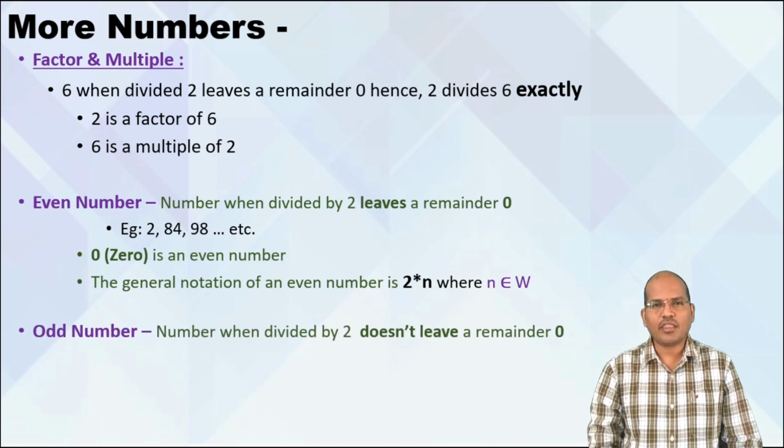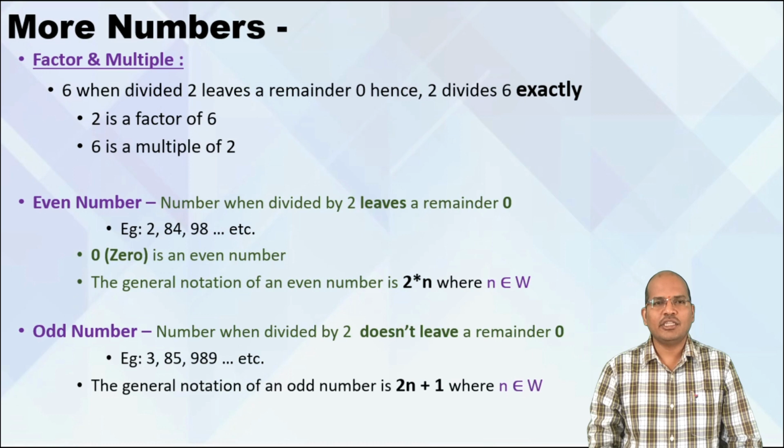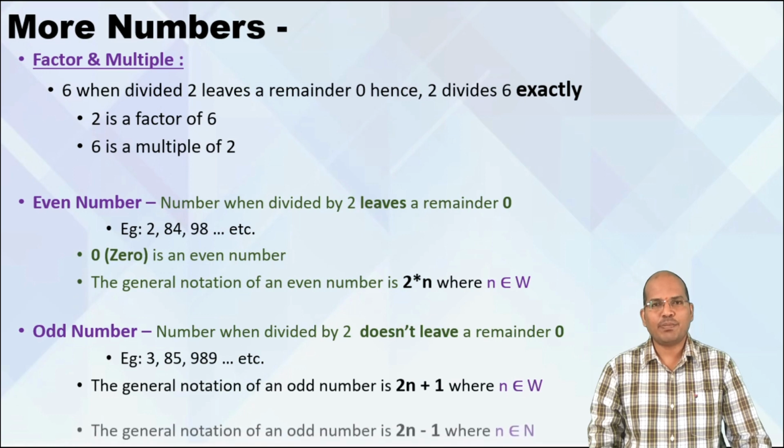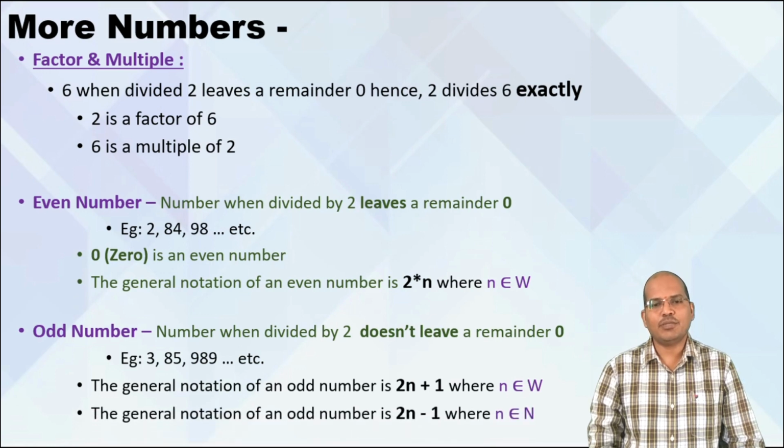And then we define the word odd numbers. What are odd numbers? A number when divided by 2, if it leaves a remainder 1, is said to be an odd number. So the examples can be 3, 5, 7 and so on. The general notation of odd numbers is 2n plus 1, and some people say it is 2n minus 1. Now the question is whether it is plus 1 or minus 1. It is both plus 1 and minus 1 depending on the value of n.